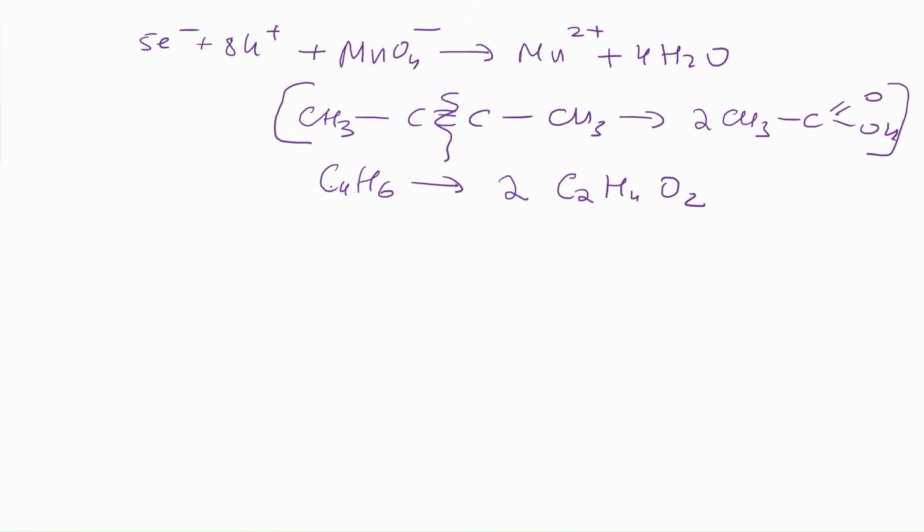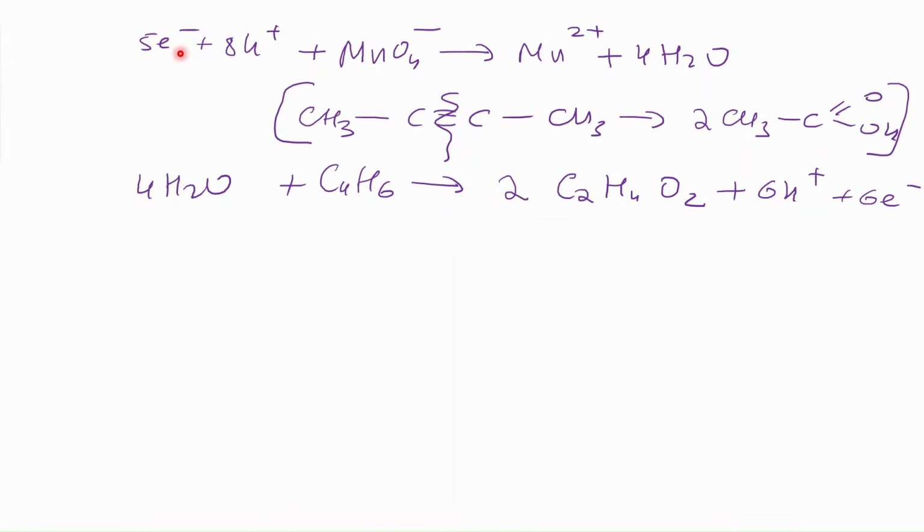C4H6 gives this. So the number of carbon atoms: 2 multiplied by 2, 4 carbons, it's done. Here we have 4 oxygens, so we are adding 4 molecules of water, right? So how many hydrogens do we have here? 4 multiplied by 2, 8, plus 6, here we have 14, and here we have 2 multiplied by 4, it's 8. So we need to add 6 H+. Okay, so hydrogen and oxygen are all matched. Now it's time to do the charge balance. It's 6+ here, and it's 0 on the left-hand side. So we need to add 6 electrons. That's it, right?